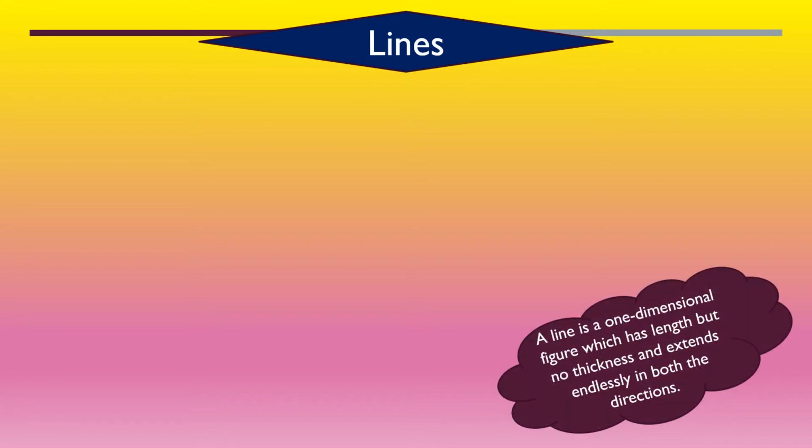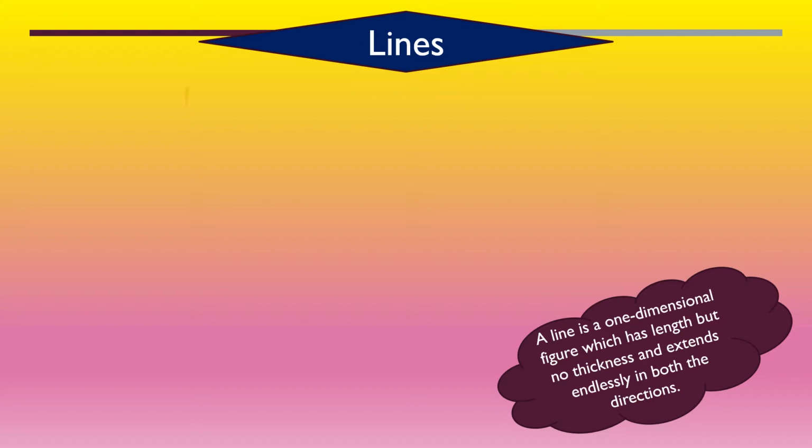Now, children, the very first question that comes to your mind is, what is a line? A line is a one-dimensional figure which has length but no thickness. That means it has length but no thickness, and it extends endlessly in both directions. Whatever limit you have made, it can extend from both sides. So when the tip of your pencil moves across paper, it moves along a line.